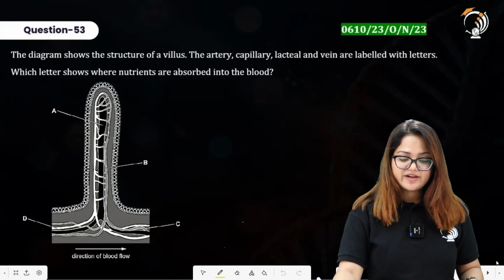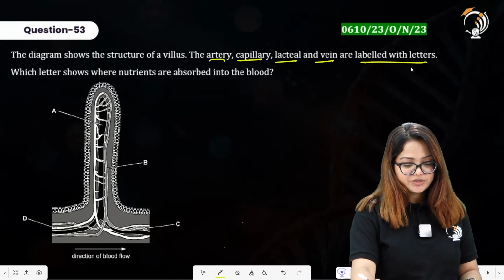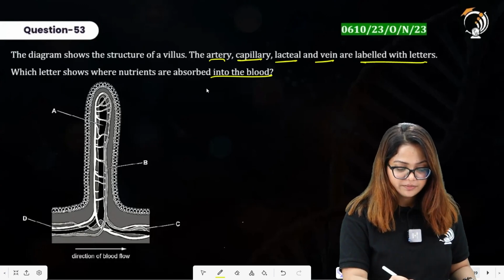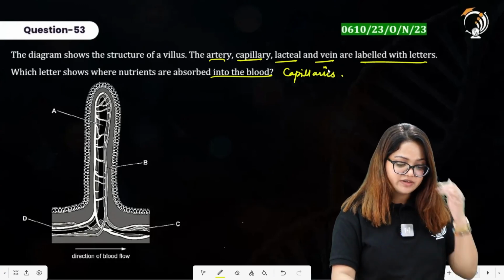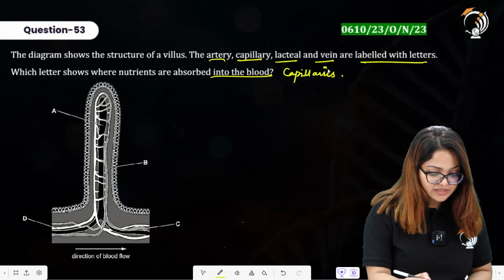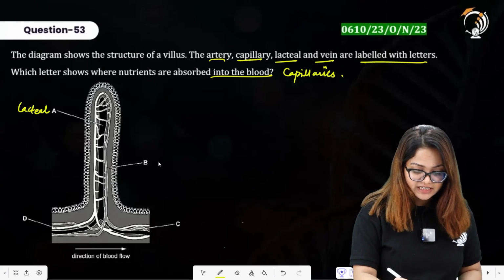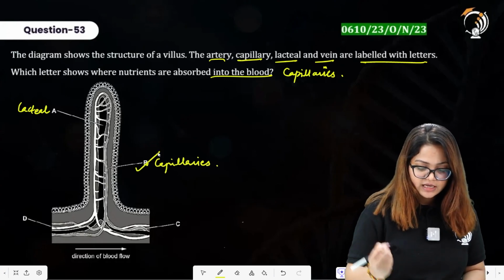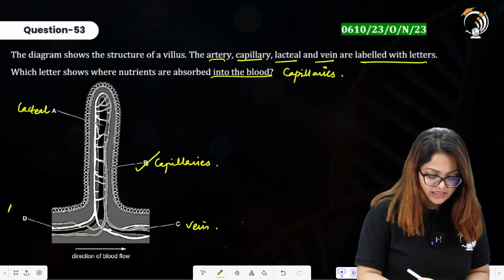Diagram shows the structure of villus. The artery, capillary, lacteal, vein are labeled with letters. Which letters show where nutrients are absorbed into the blood? Basically, nutrients are absorbed into the blood through the capillaries. You have to identify the capillaries in this given diagram here. A here is representing lacteal. B here is representing capillaries. So clearly capillaries is going to be our right answer. C is representing vein and D is representing artery.